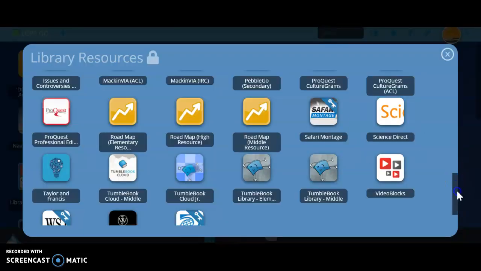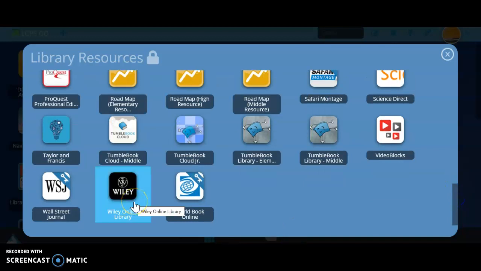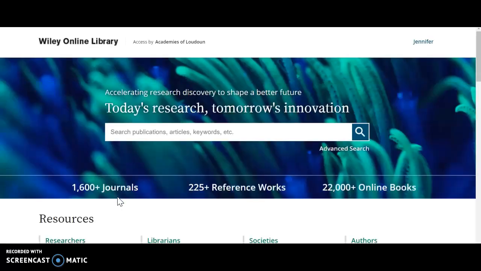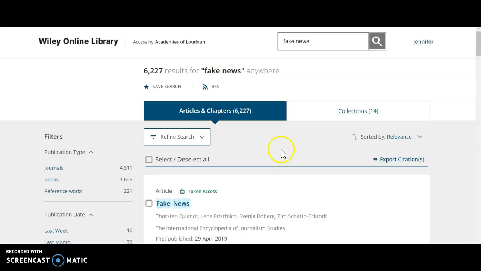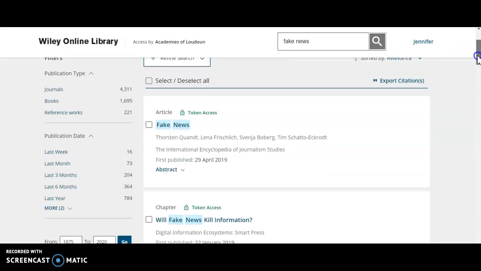Now I know a lot of you like to search online using Google Scholar. Wiley Online is one of the prominent databases that shows up when you're looking for articles that show up on Google Scholar. And we do have access to this in a very unique way in that we have purchase tokens. You can literally get whatever you want from Wiley Online in exchange for a token.